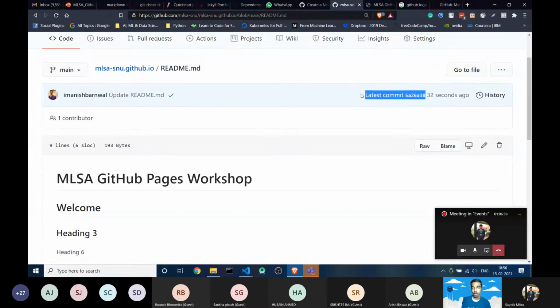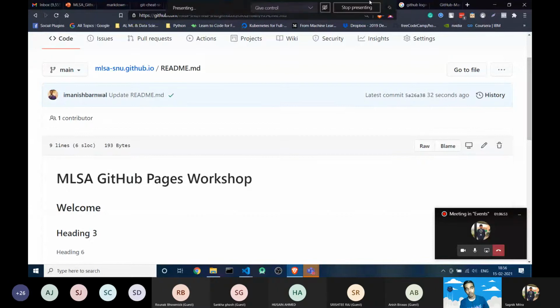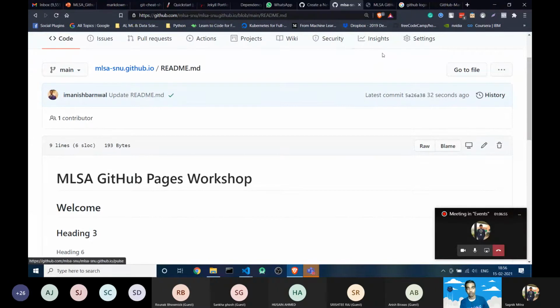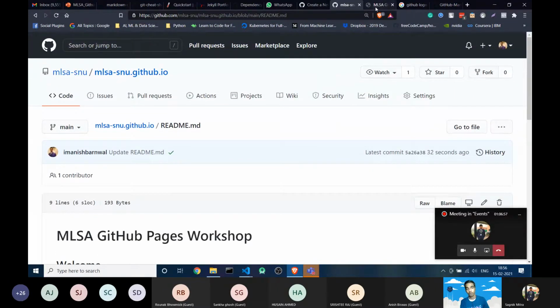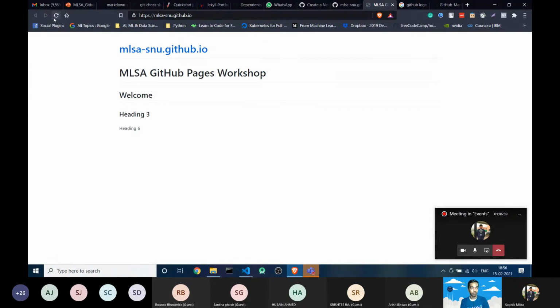So even though we have not yet touched Jekyll, I will show how it works. It's just a markdown file, and we are hosting the markdown file on GitHub Pages. The hosting service which they provide is known as GitHub Pages only.